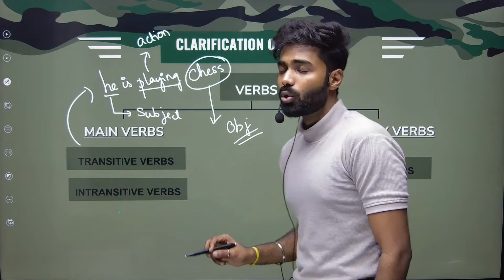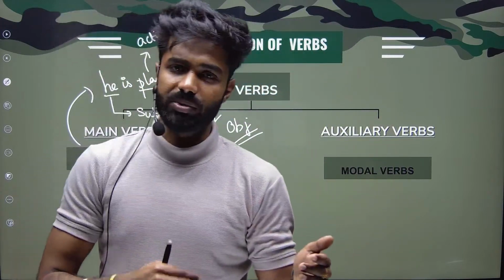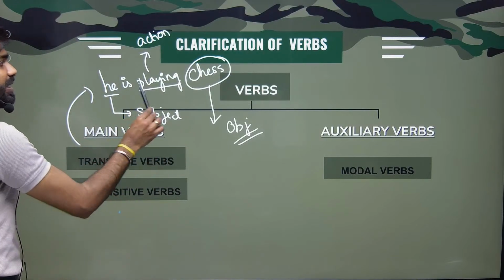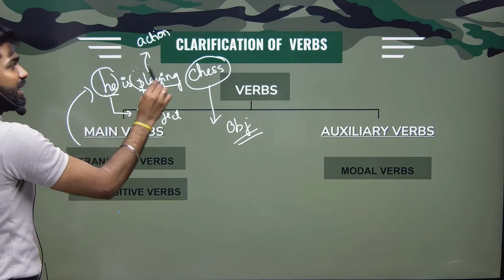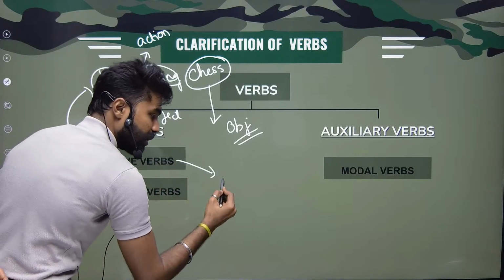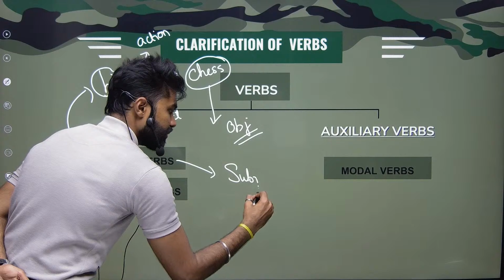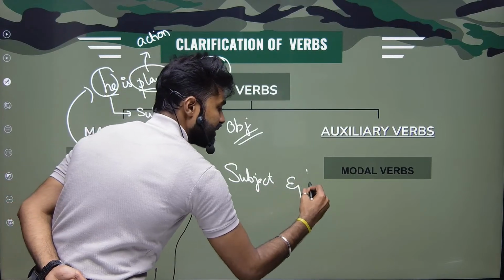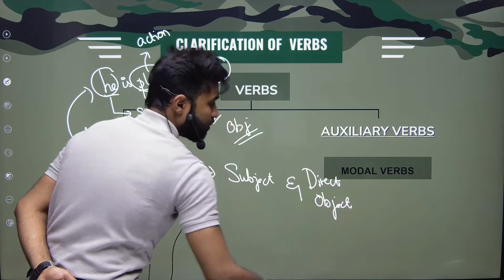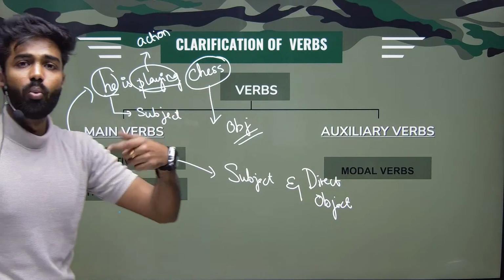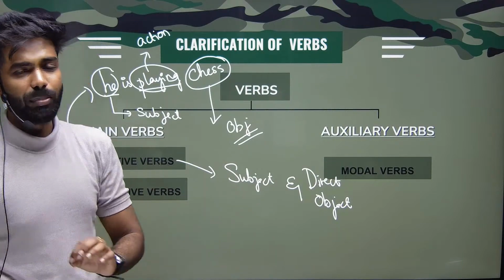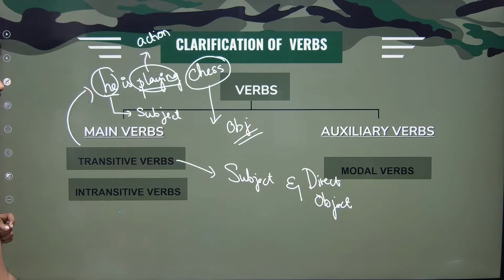All right. Now you don't have to get a clarification about direct objects and indirect objects and all. We'll be discussing it later. But just try to understand it as an object. All right. He is playing chess. He will be my subject. Playing is an action and chess is an object. So transitive verbs, I can say they will always have a subject and a direct object. What do you mean by direct object? If you're directly asking a question like what, whom, okay, if it is answering, we call it as a direct object. But for now, just simply remember it as just an object. No need to get into indirect and direct objects now.